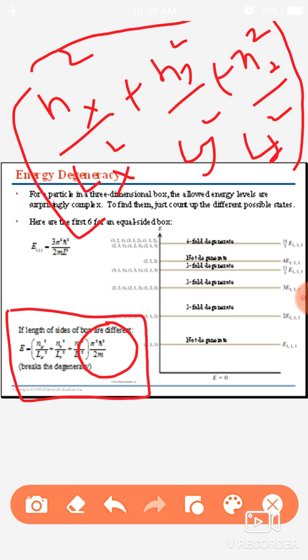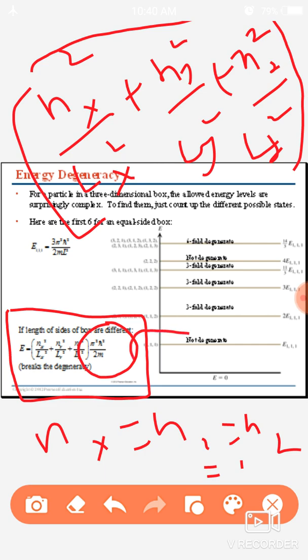For example, if I take nx equal to ny equal to nz equal to 1, then there is a value of energy which is just the multiple of nx and Lx, and we have only one state.